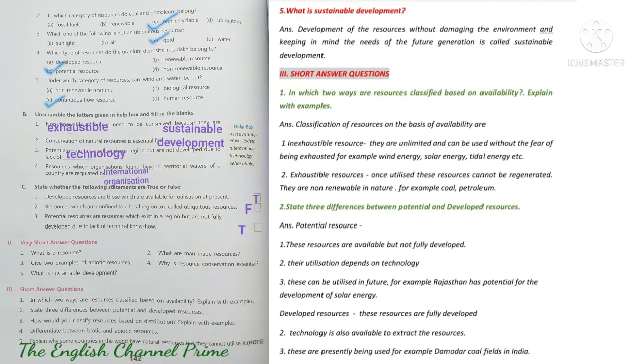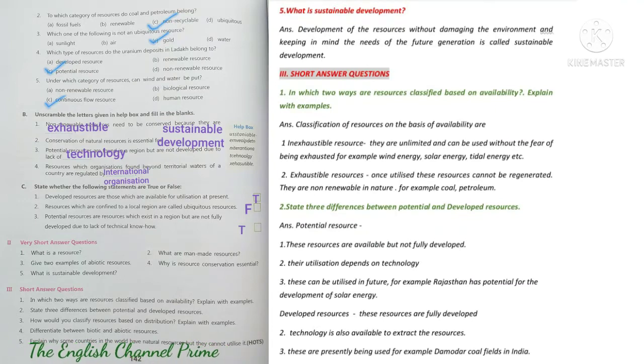For example, wind energy, solar energy, tidal energy, etc. Second one is exhaustible resources. Once utilized, these resources cannot be regenerated or recycled. They are non-renewable in nature. For example, coal and petroleum. It takes millions of years again to form.